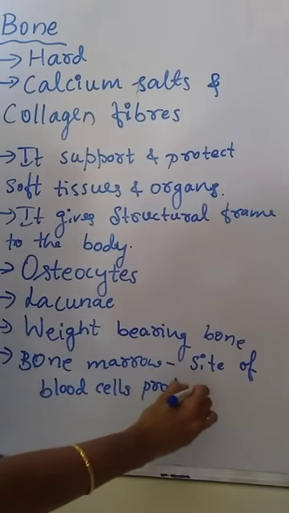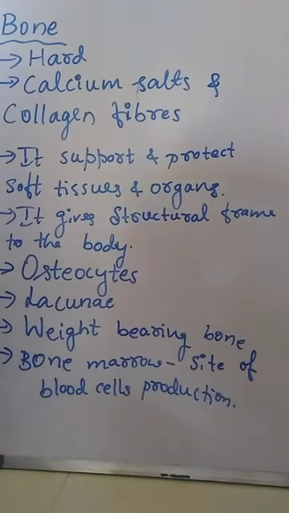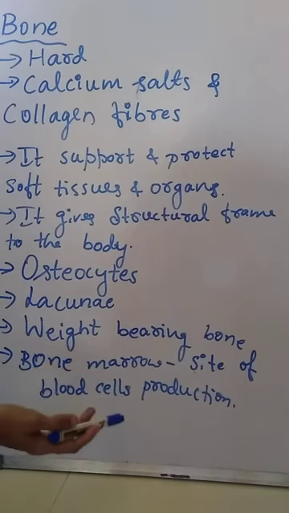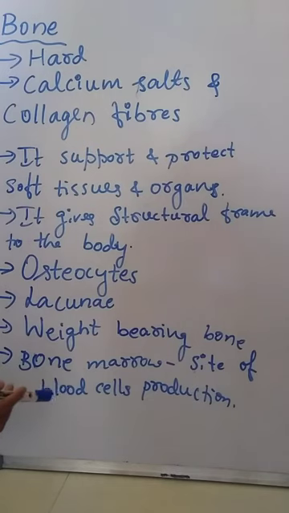Bone marrow is the site of blood cell production. Bone marrow means the spongy tissue present inside some of the bones in the body, for example, the hip bone and the thigh bone called the femur. In that bone marrow, the formation of blood cells takes place.